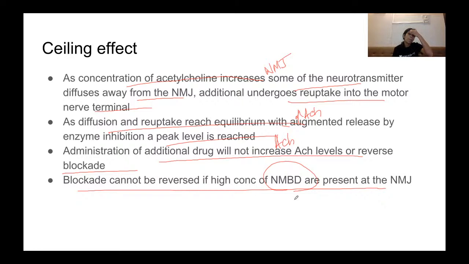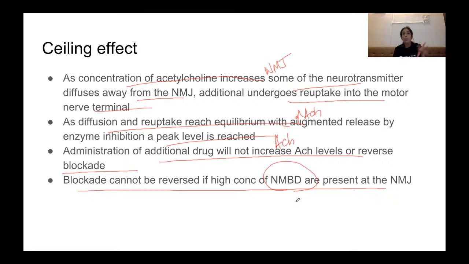It will cause acetylcholine release, there will be uptake, but an equilibrium will be reached. Any further doses after that will not increase the release of acetylcholine. That is, the ceiling effect is reached, and whatever neuromuscular blocking action is happening will continue to happen.